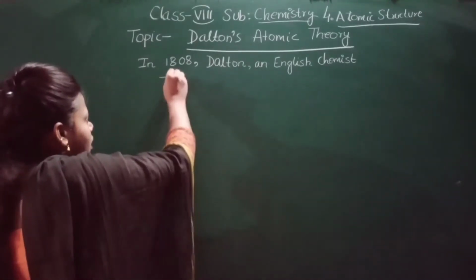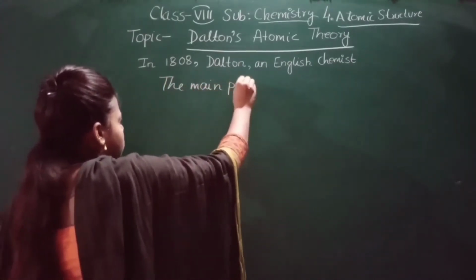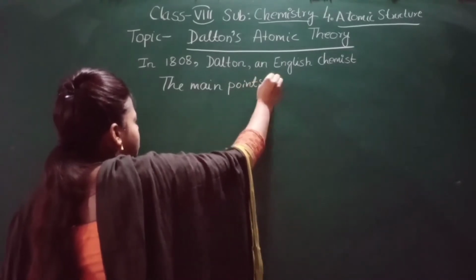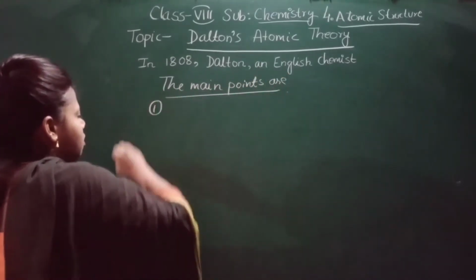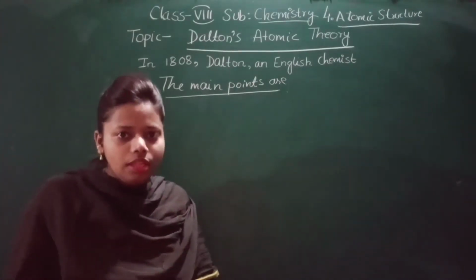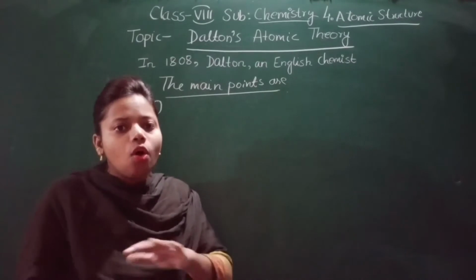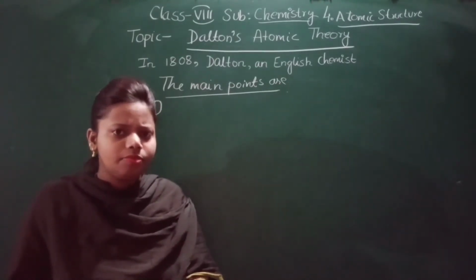The main points are, number 1: according to Dalton's atomic theory, all matter is made up of tiny particles.